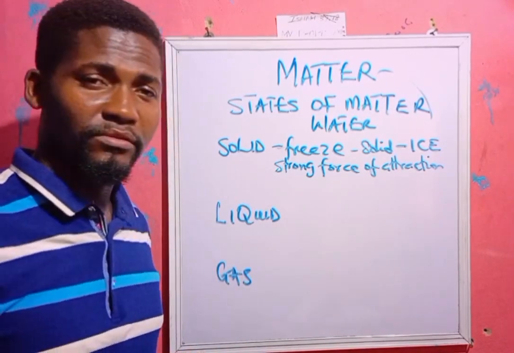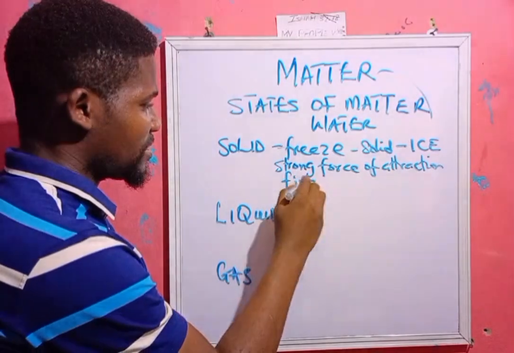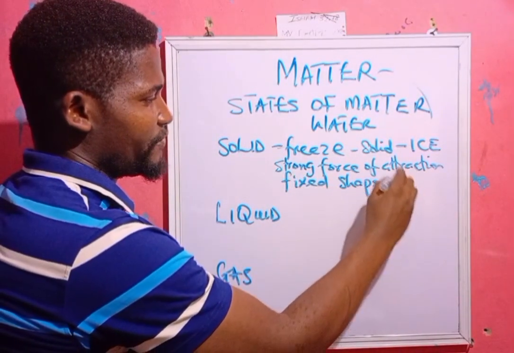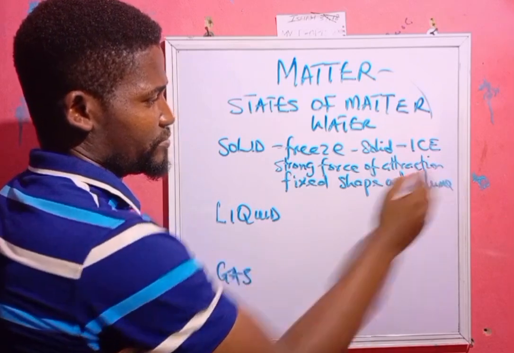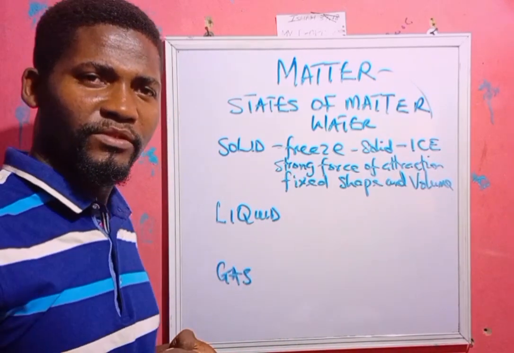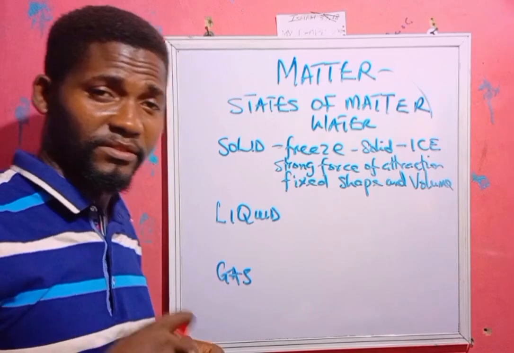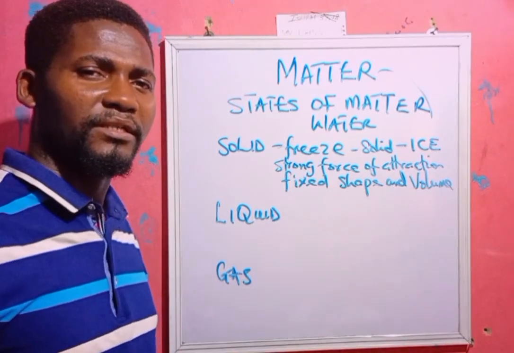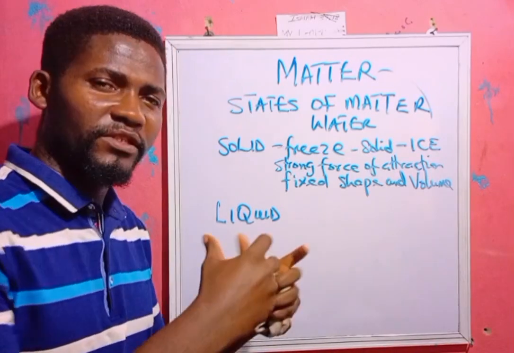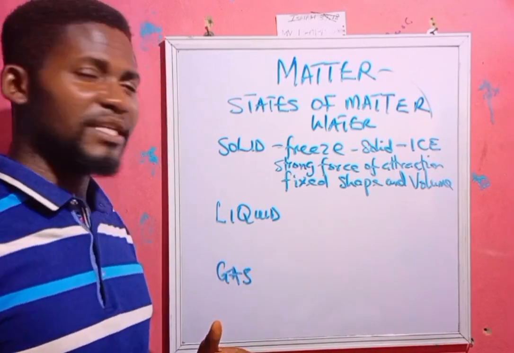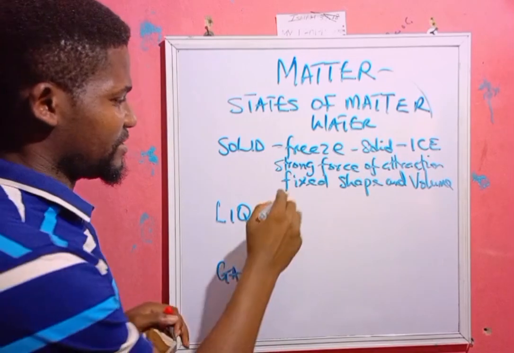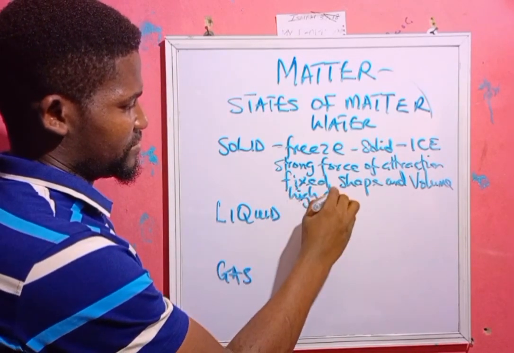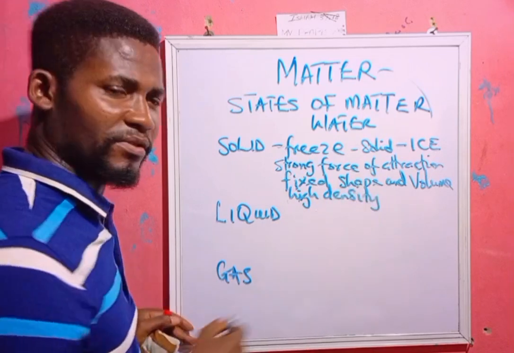Solids also have fixed shape. It can be rectangular, it can be a square, fixed shape and what? Volume. They have fixed shape and volume. That's for solid particles. Also, solid particles cannot flow. You cannot pour them to another container easily. That is, they cannot move easily because of the strong force of attraction. They also have high density. They are very dense. These are some of the properties of solid particles.